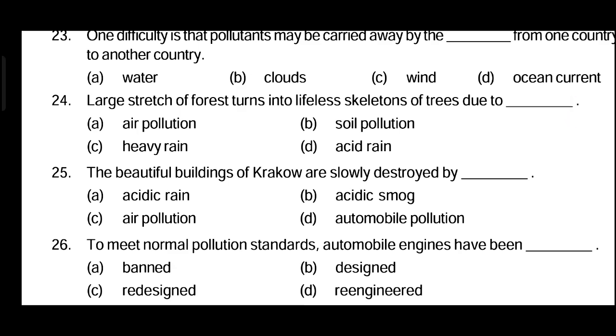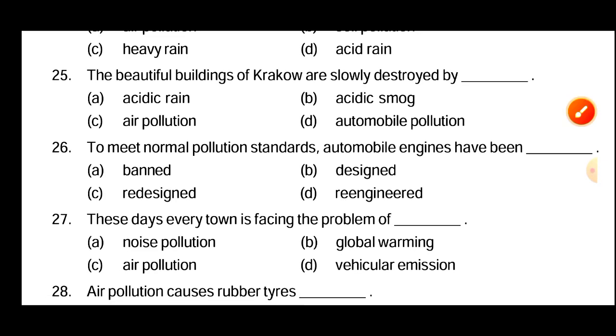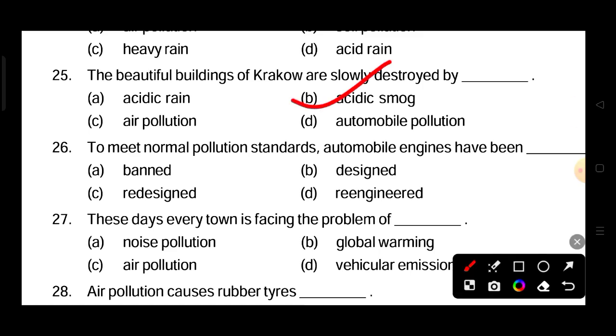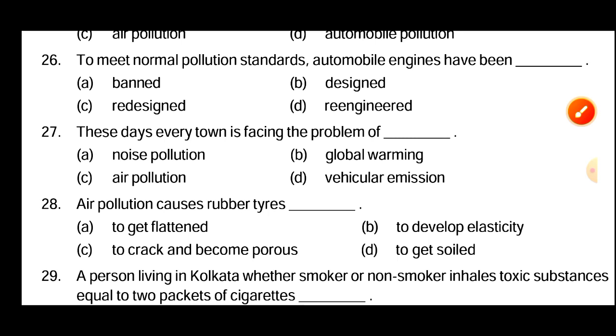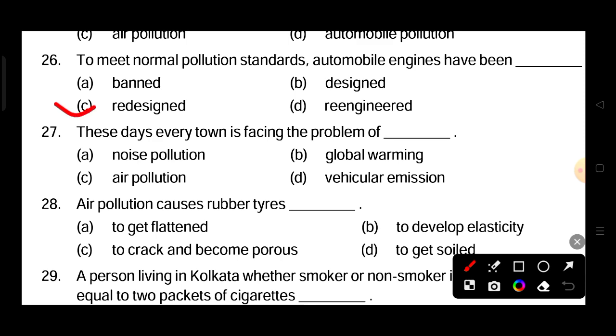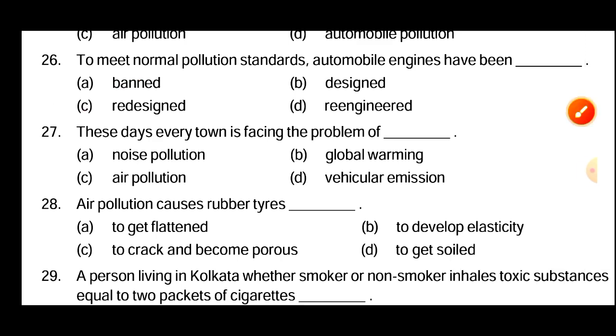The answer is acid rain. Next question. The beautiful buildings of Krakow are slowly destroyed by acidic smoke. Next question. To meet normal pollution standards, automobile engines have been redesigned. Should be redesigned. Option number C.